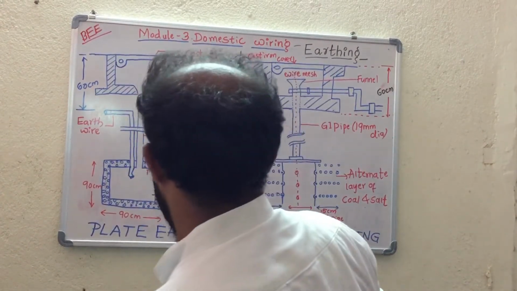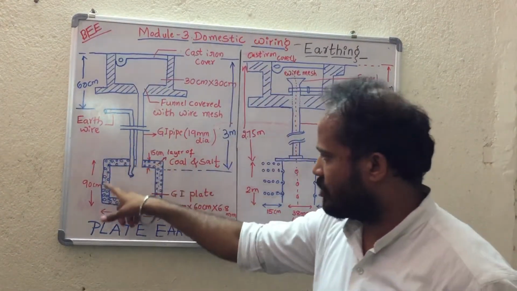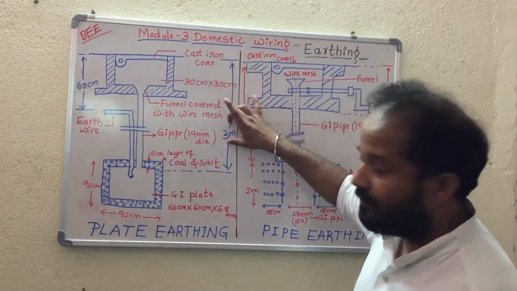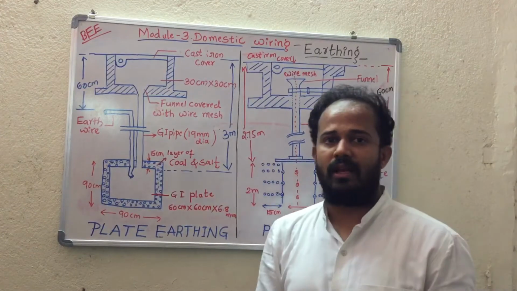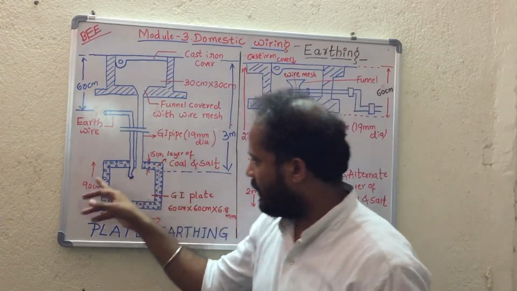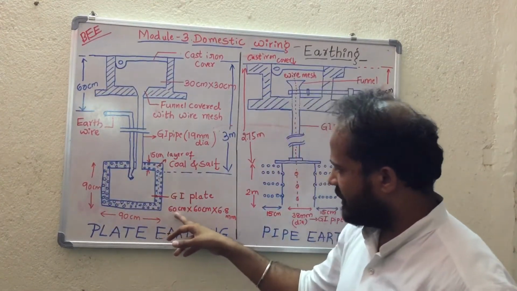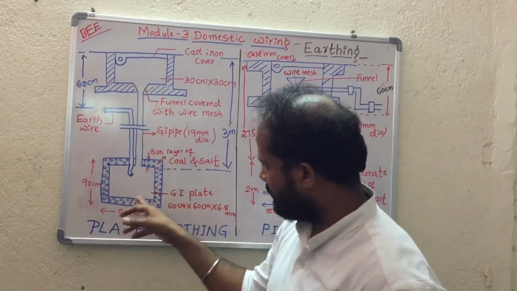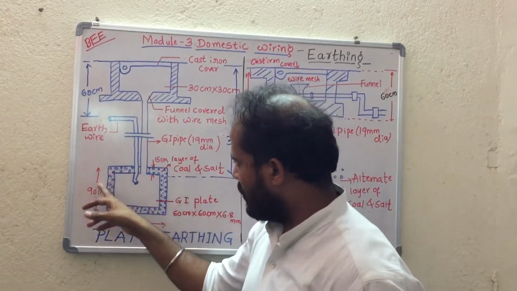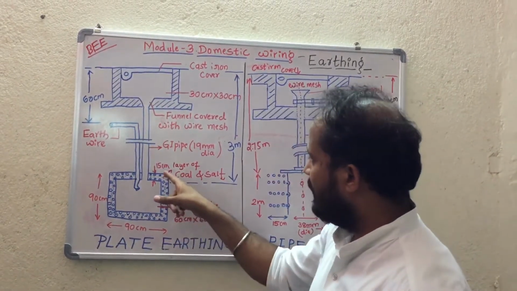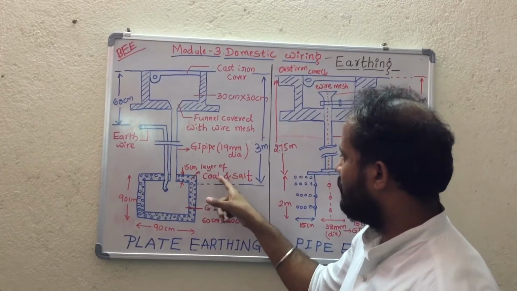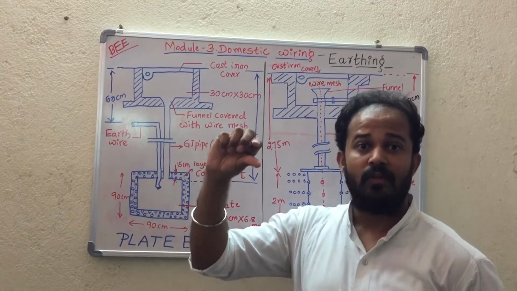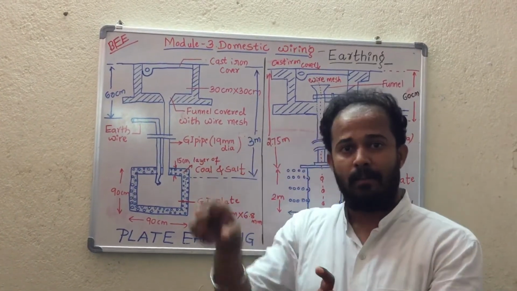Okay. So then you can see at what depth it's supposed to be embedded within the earth, it should be embedded at a depth of 3 meter. Below 3 meter of the earth surface, it should be embedded and its dimension is 60 centimeter into 60 centimeter into 6.8 mm. This is a plate. So this plate is covered with, here you can say, 15 centimeter layer of coal and salt. Here you can see a layer of coal and salt which is of a thickness 15 centimeter surrounding the plate.